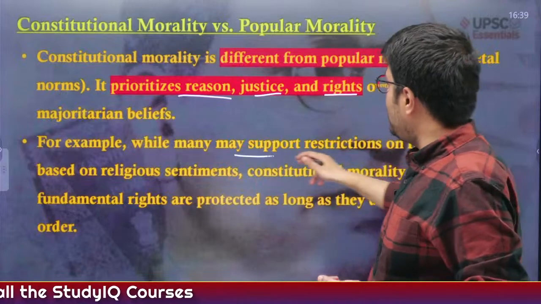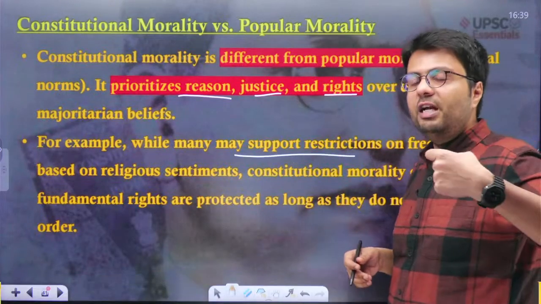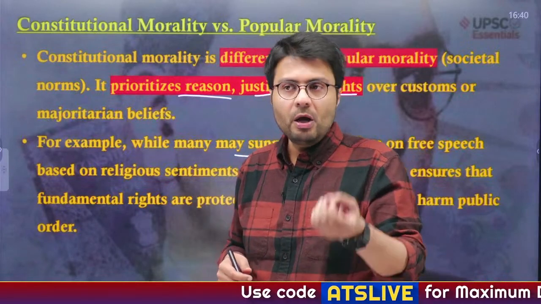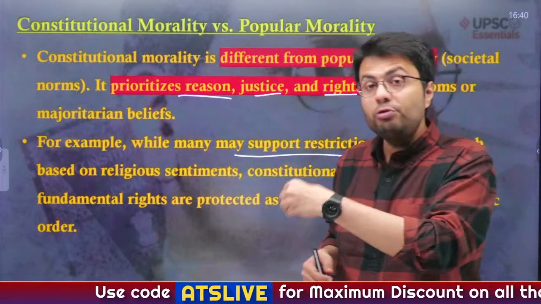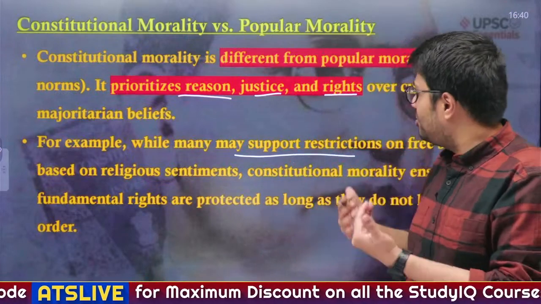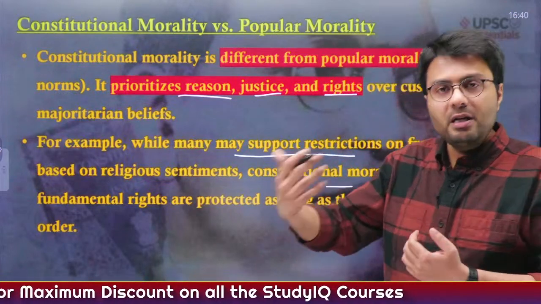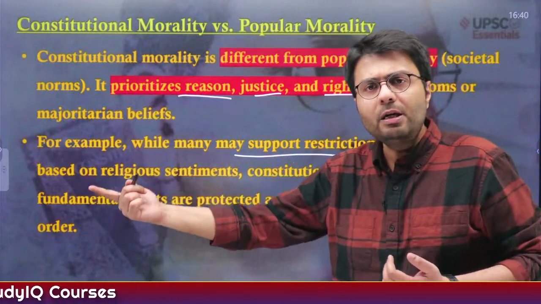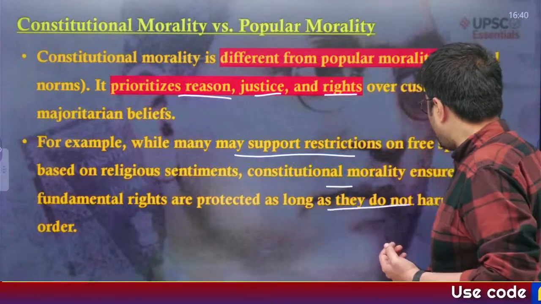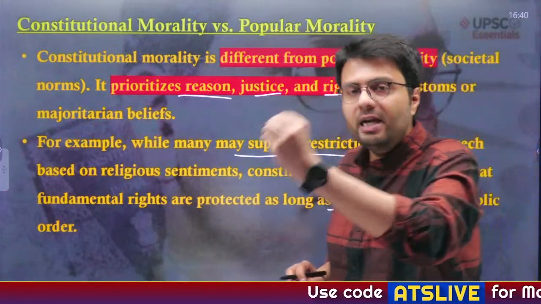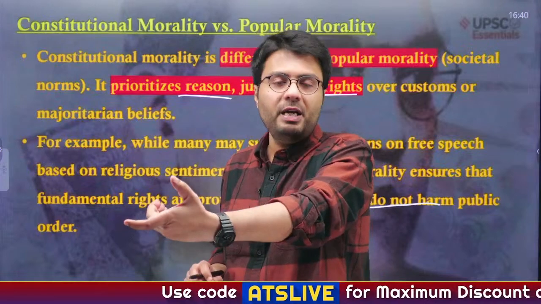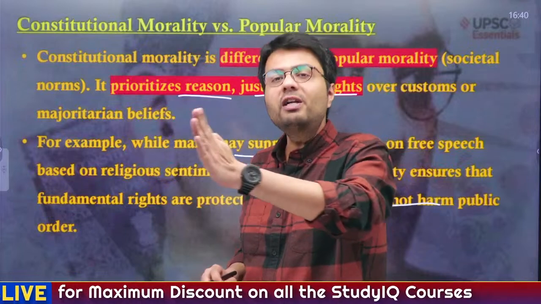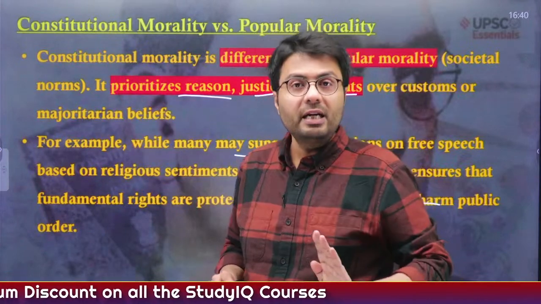For example, many people say that you have to restrict the freedom of speech and expression so as to protect the religious sentiments of a person or any community. But the constitution, on the other hand, says that people generally have a right to freedom of speech and expression, and this freedom cannot be restricted based on any sentiment but only on the ground that it should not harm public order. So the only criterion where we should prevent freedom of speech and expression is if it endangers public order, and not if it hurts your or my religious sentiments. Understood?